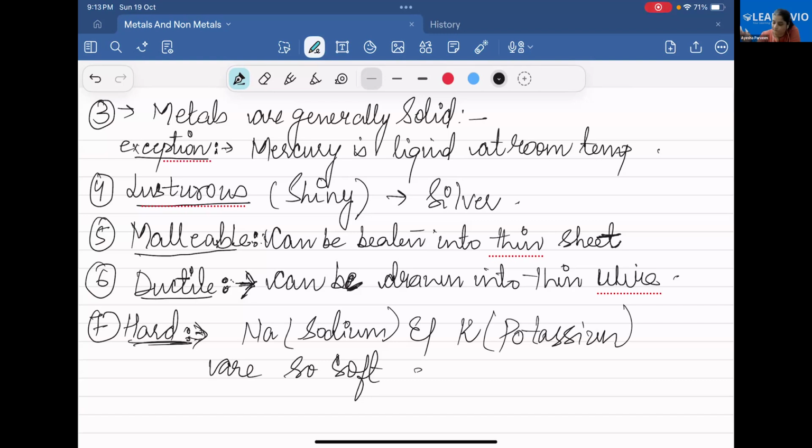Okay. Sodium and potassium are the metals which are very soft, but generally metals are hard. I can write it for you, but generally metals are hard. Written.